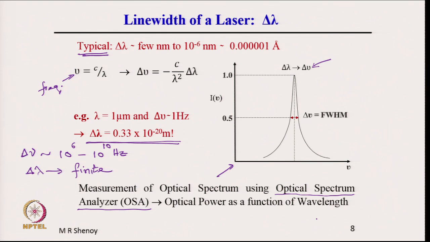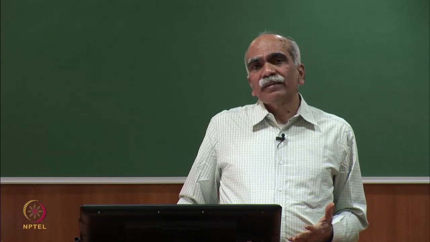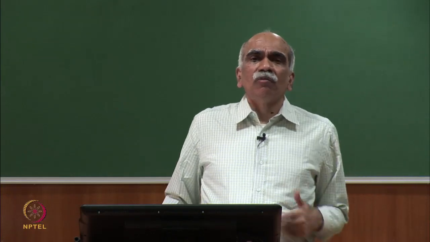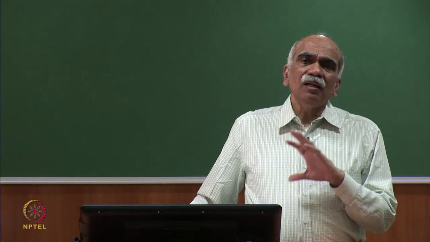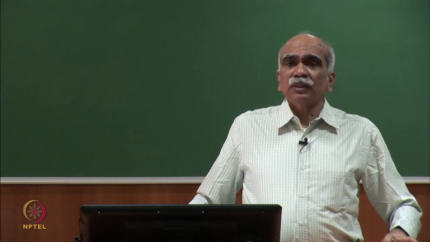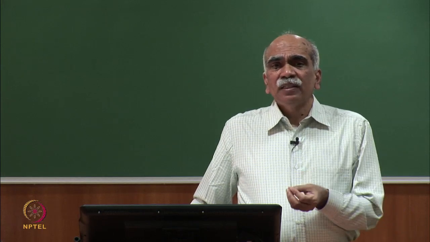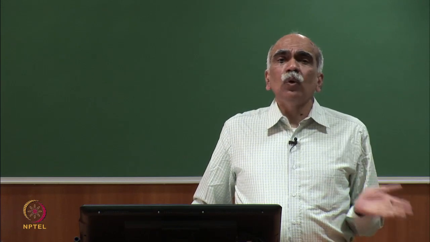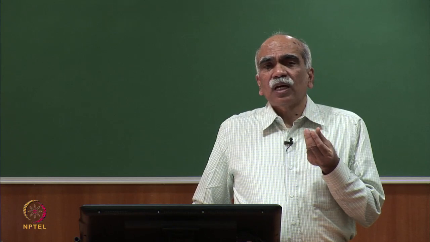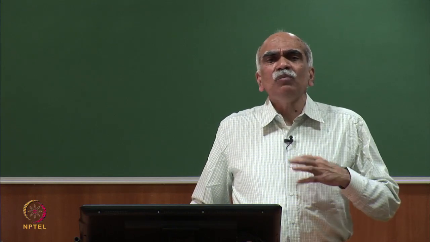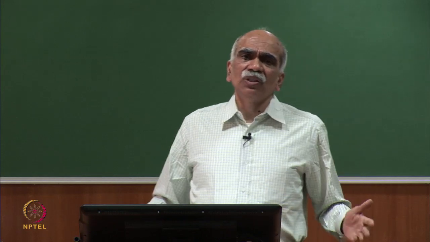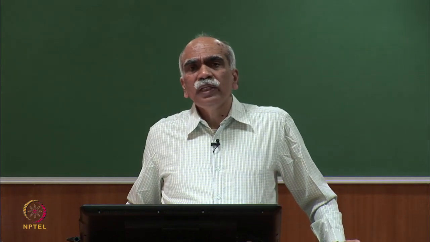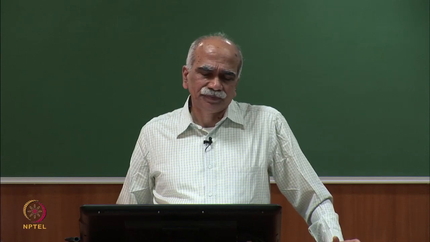So, I have taken one parameter, the monochromaticity, and tried to give some numbers which would give an idea of what kind of numbers we are talking of for a laser. For a typical monochromatic source such as a sodium lamp, or a red or blue light emitting diode which we use as one color, when we go down to laser, the line widths are extremely narrow, almost like a single frequency, or truly monochromatic sources.